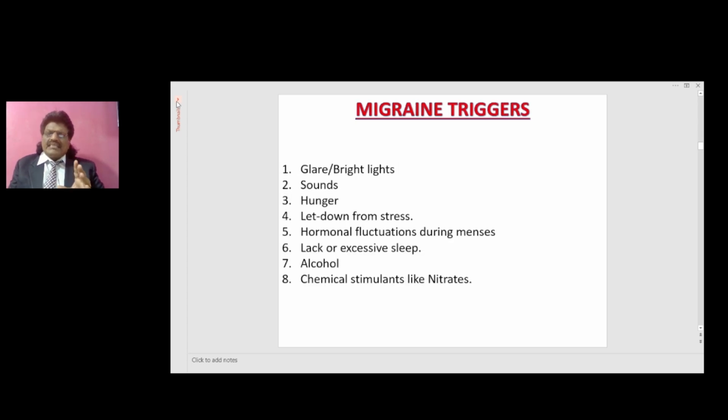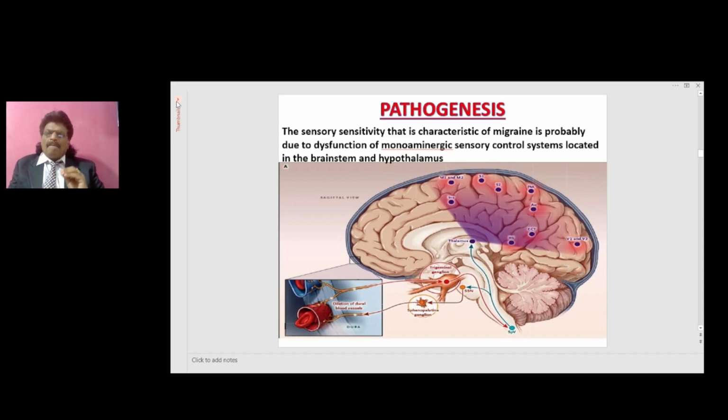What are the migraine triggers? Glare and bright lights, sounds, hunger, let-down from stress, hormonal fluctuations during menses, lack of or excessive sleep, alcohol, chemical stimulants like nitrates. Pathogenesis. The sensory sensitivity that is characteristic of migraine is probably due to dysfunction of monoaminergic sensory control systems located in the brainstem and hypothalamus.